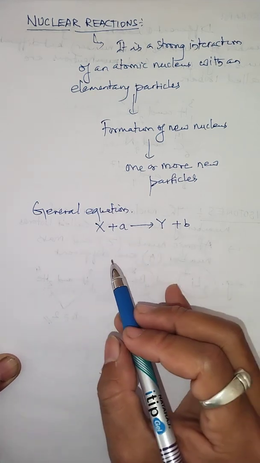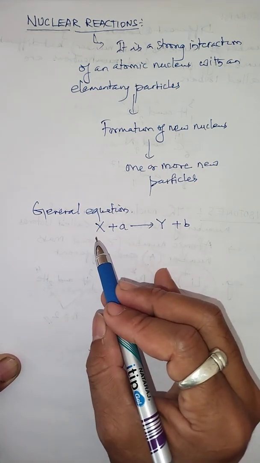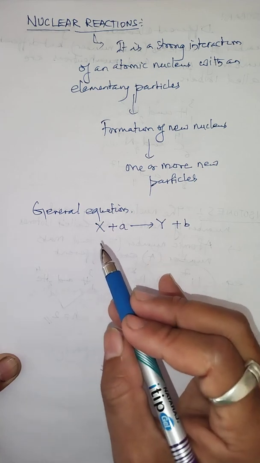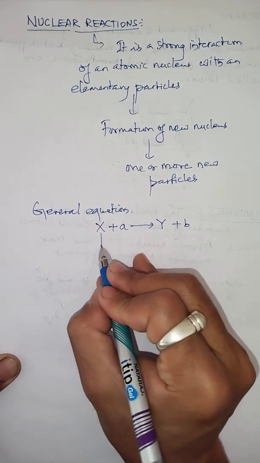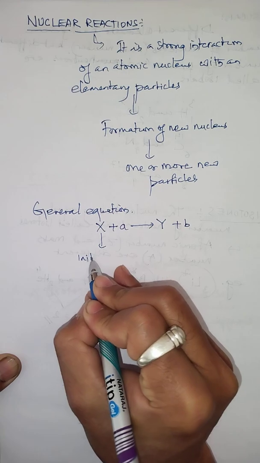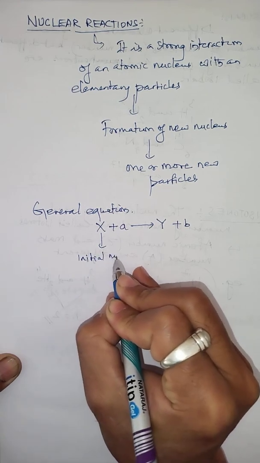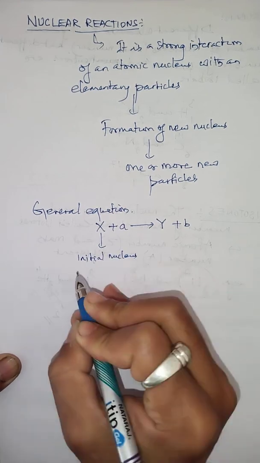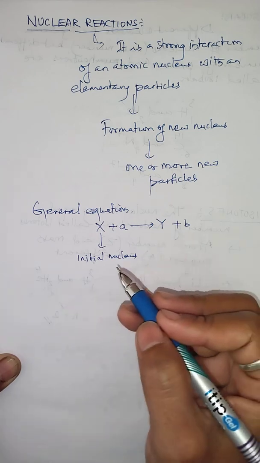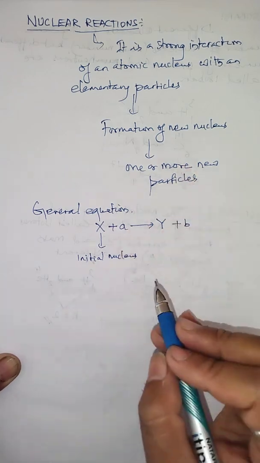So in this relation, capital letter X is the initial nucleus, the nucleus which is going to have strong interaction with the particle.